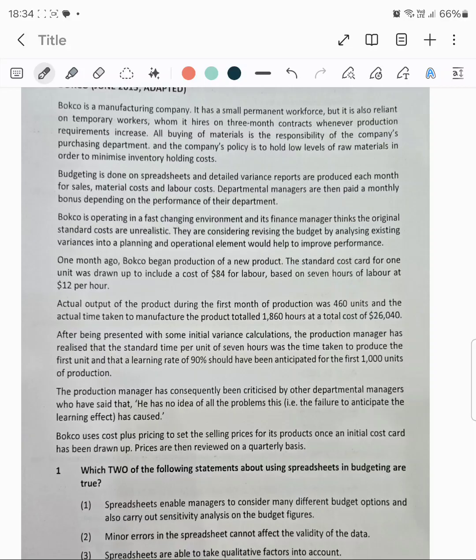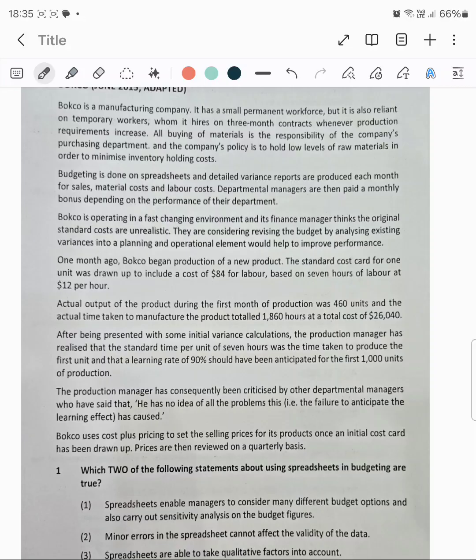One month ago, Bokco began production of a new product. The standard cost for one unit was drawn up to include a cost of $84 for labor, based on 7 hours of labor at $12 per hour.